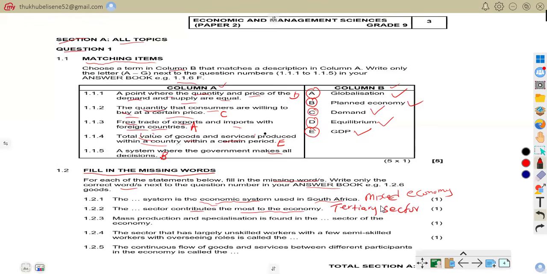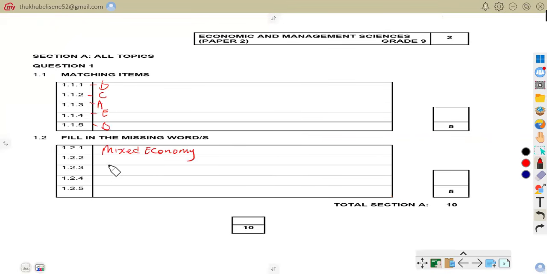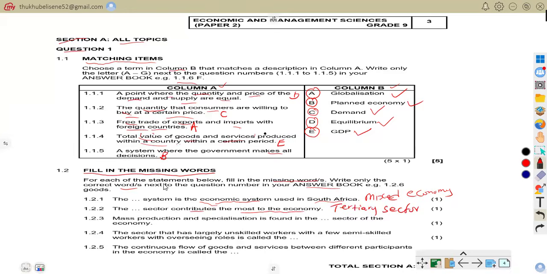For example, teachers, doctors, banks, and shops are part of the tertiary sector. So that is why this sector contributes the most to the economy. So now we have to write it in our answer book: tertiary sector.